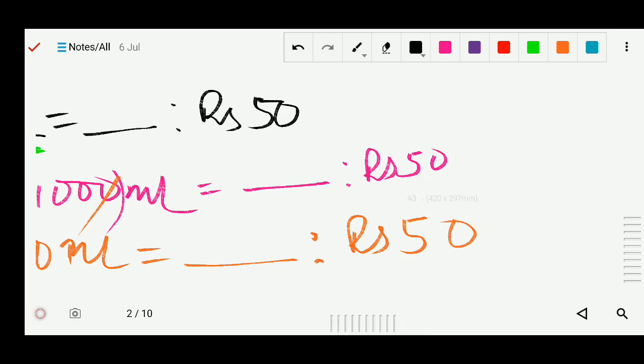Now we can assume it here, I let it be x. Now the same method we will follow. What is the method?